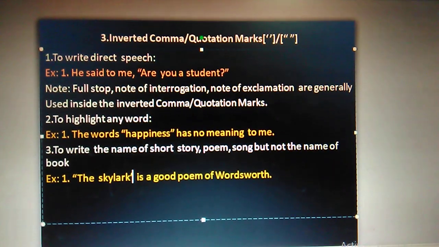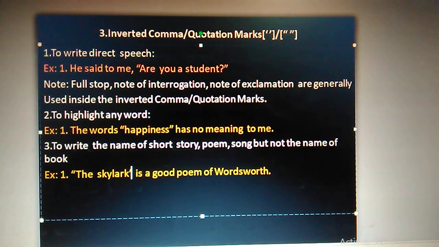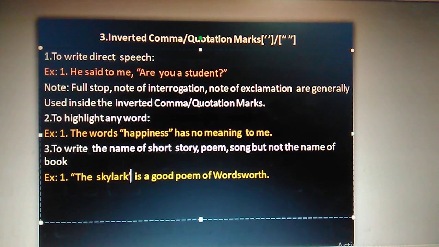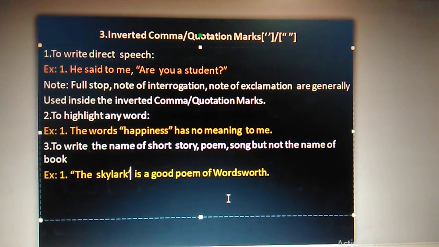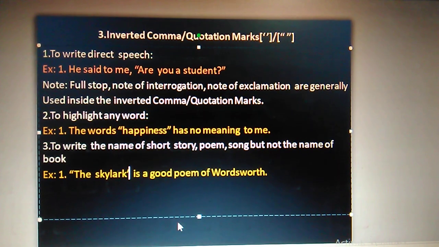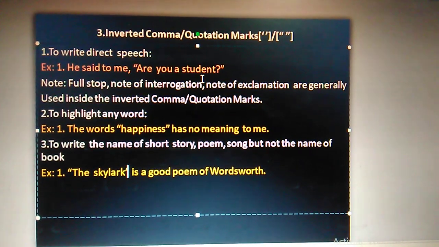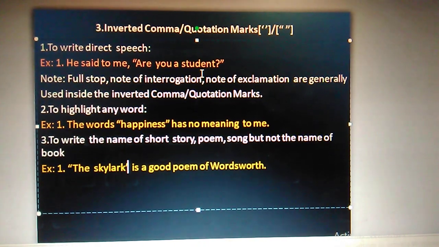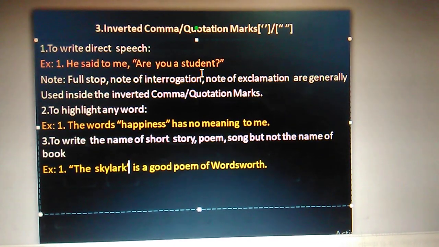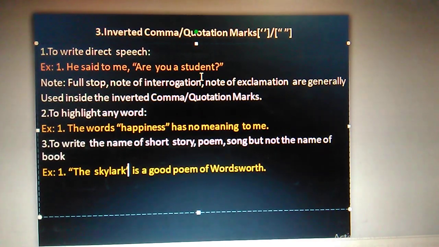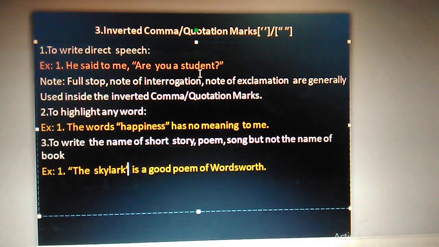Look here, there is a double quotation and a single quotation. In Britain, that means the British rule of English, the double quotation is used, and the American rule of using the quotation mark is the single quotation. So as we follow the British style of writing, generally you are instructed to use double quotation.